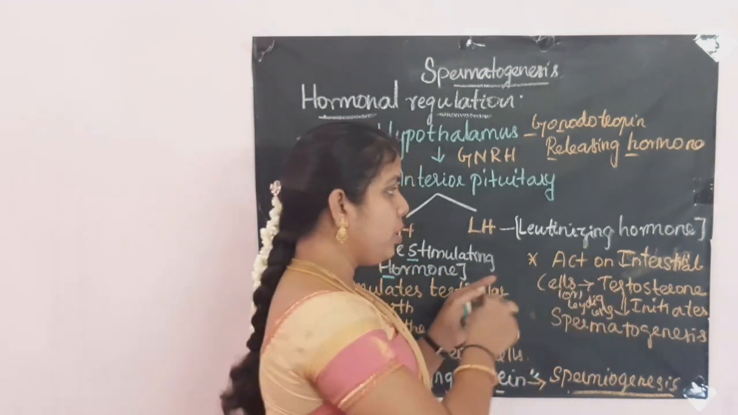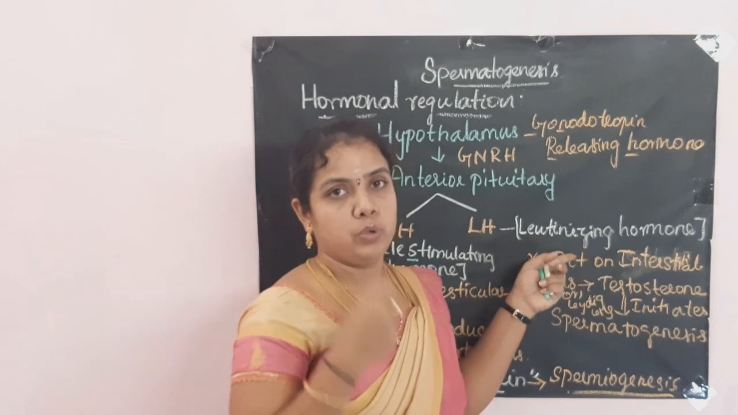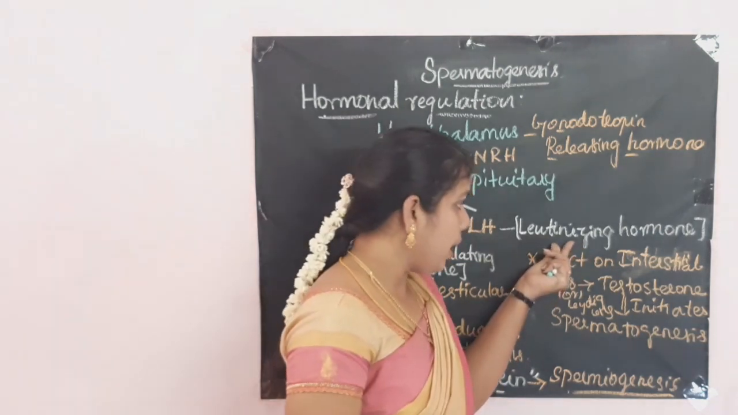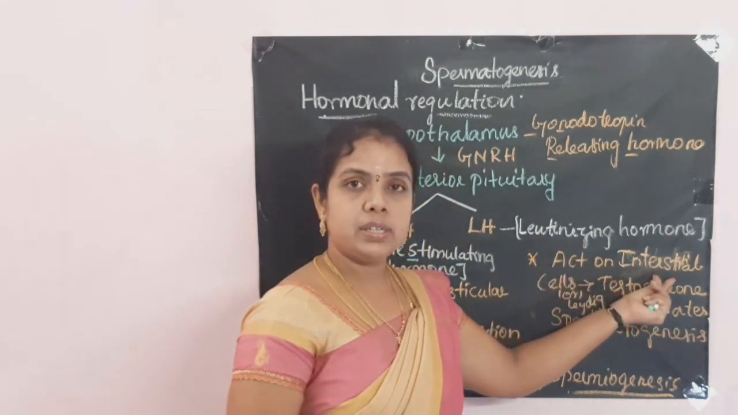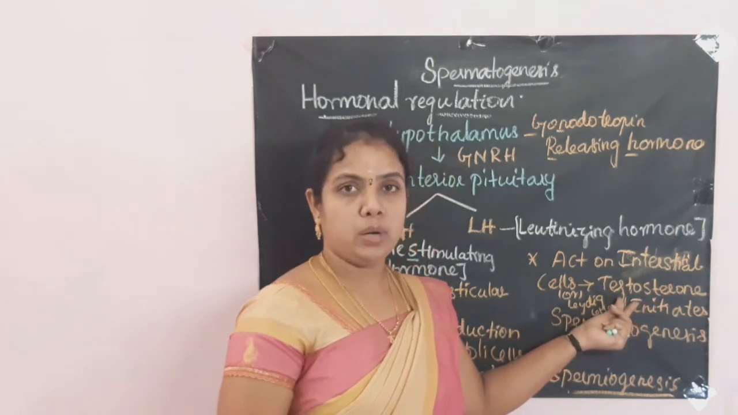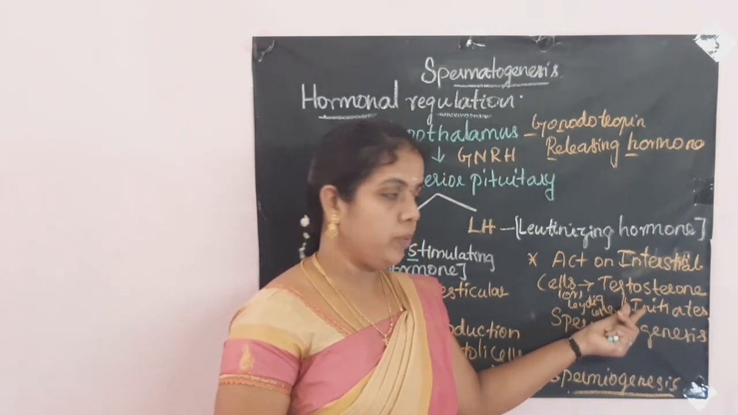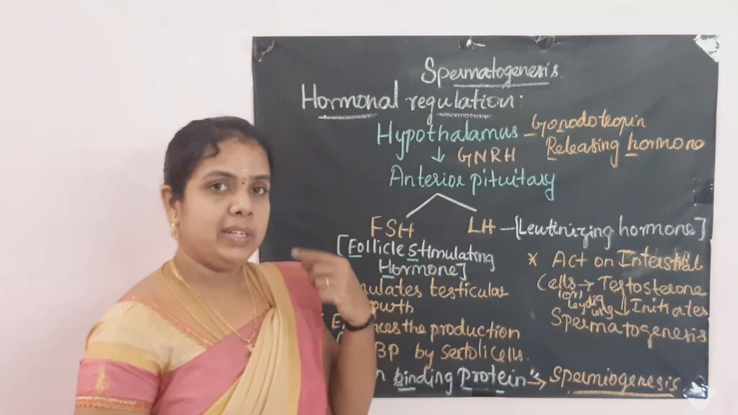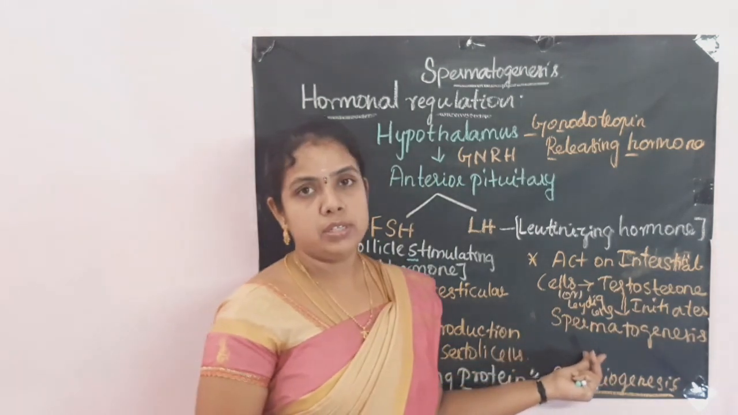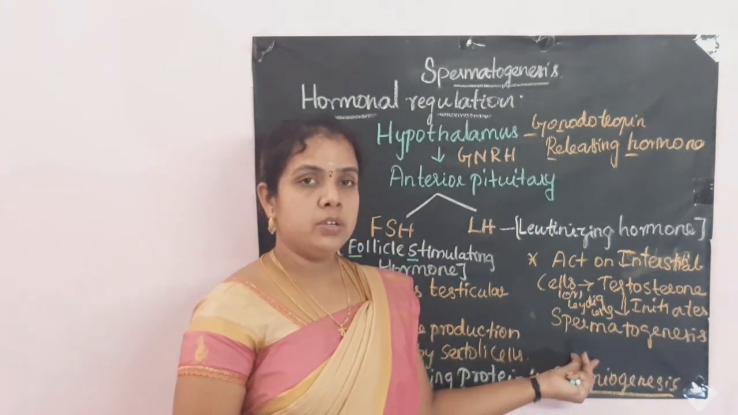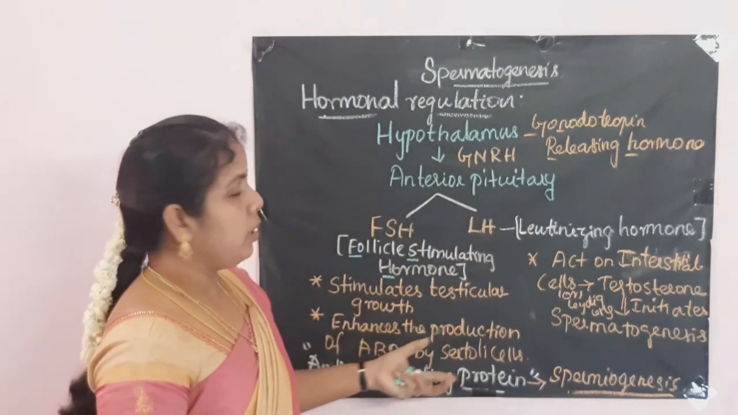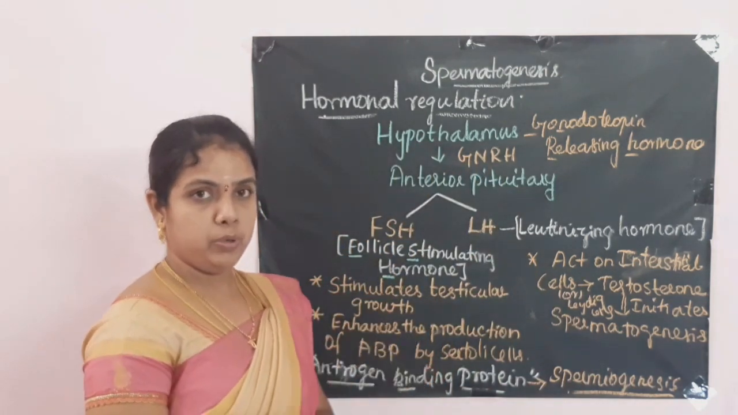So here, because of the release of luteinizing hormone, the interstitial cells start secreting testosterone hormone. It is also a male sex hormone, and this testosterone will initiate the spermatogenesis process, right? So up to this is the hormonal regulation of spermatogenesis.